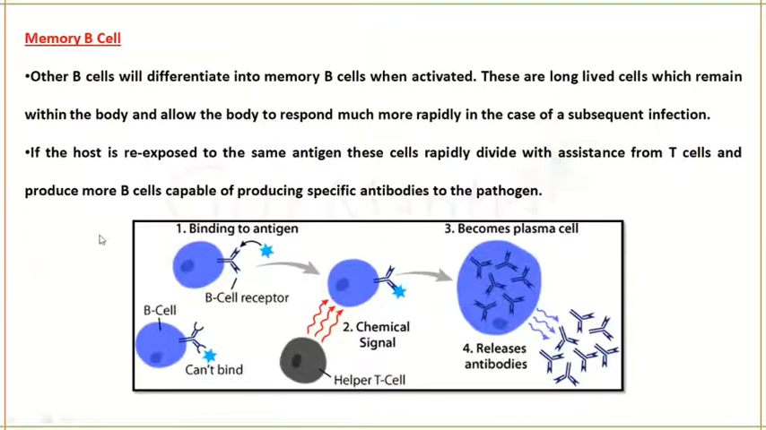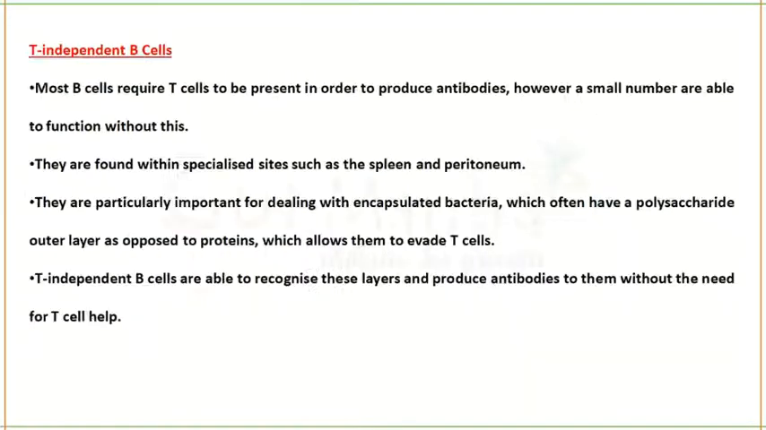So the next type of cell is memory B cell. Memory B cell is the other type of B cell that will differentiate into memory B cell, and they are also activated. They are long lived. They will be present for a very long period of time in our body after the infection. So if the host is re-exposed to the same antigen again, this will cause the production of antibodies more quickly and elimination of the antigens.